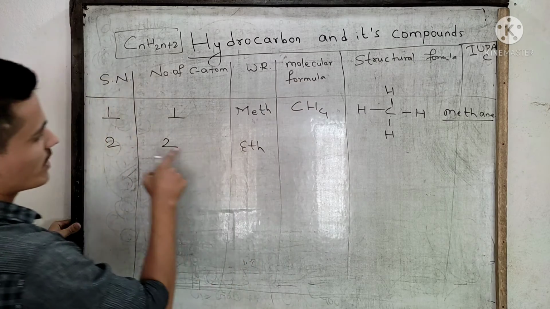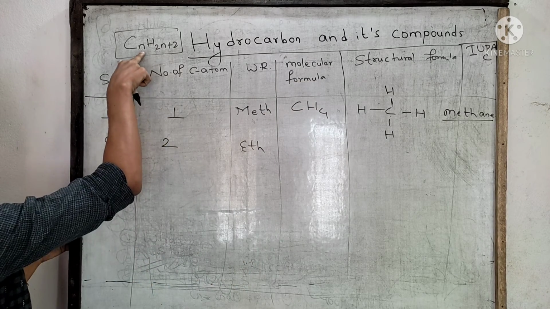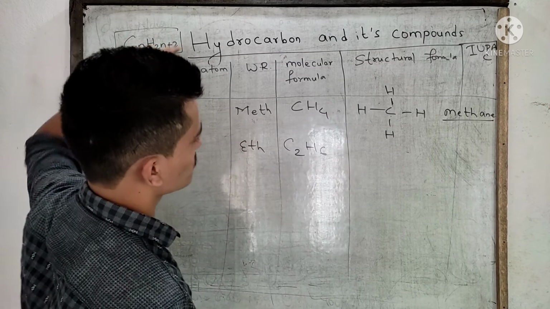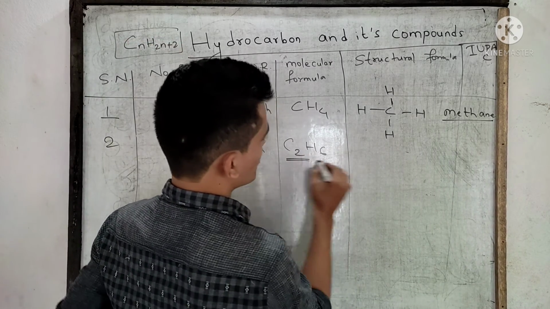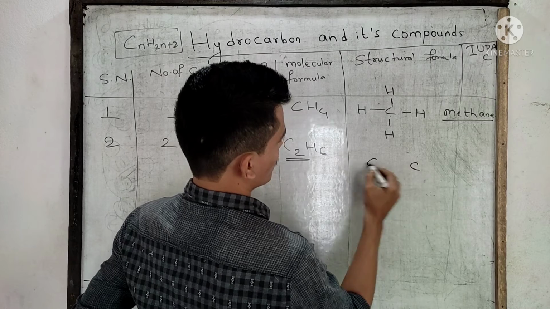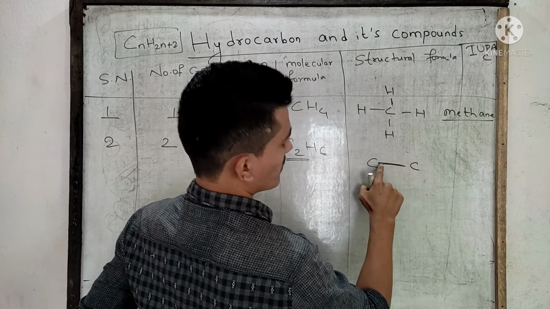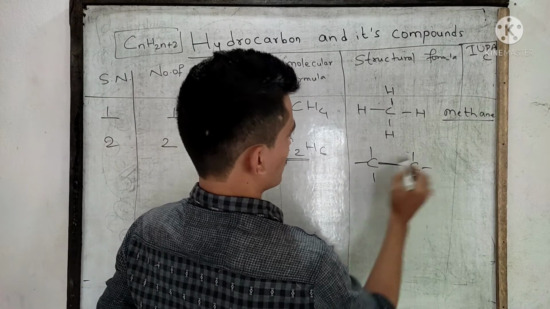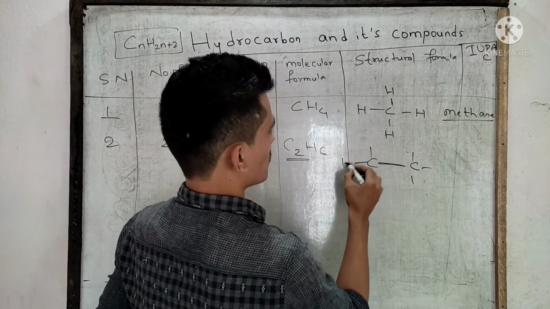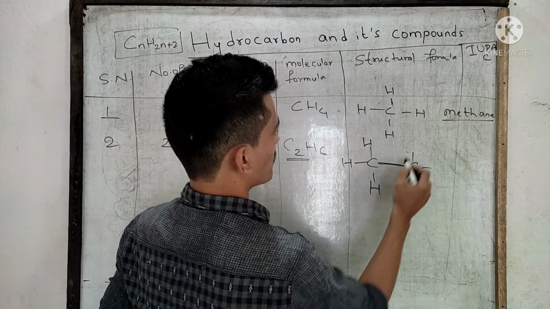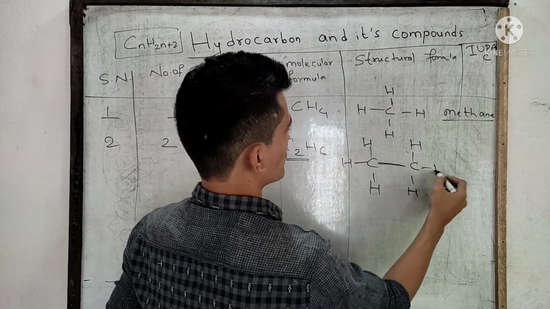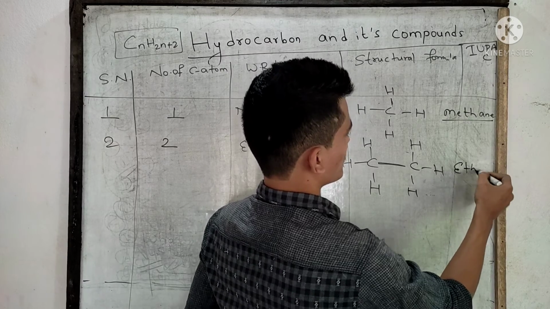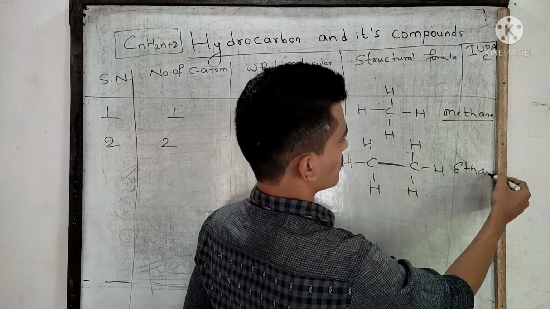What will be the molecular formula? Place this 2 in place of n: C2H6. 2 times 2 plus 2, 6. How many carbon atoms? 2. 1, 2. Draw one single covalent bond. How many hydrogen atoms? 6. 1, 2, 3, 4, 5, 6. 2 carbon atoms, word root will be eth. Single covalent bond, ane.